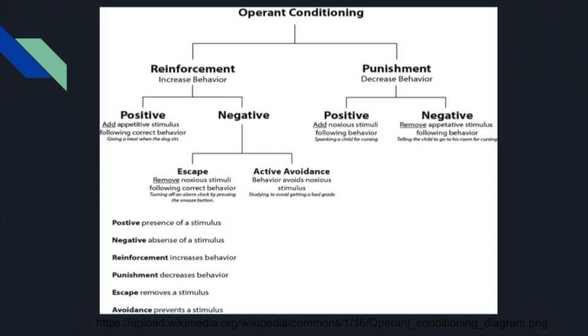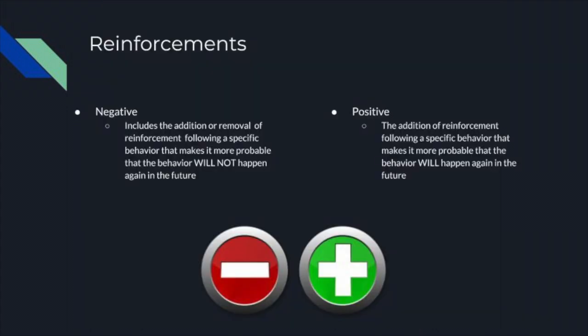The reinforcement branch is where we will focus, as it has been shown to be more effective than punishment in the learning environment. Adding punitive measures in the classroom creates a negative learning environment. It does not foster relational aspects that help promote change in students' mindset. As we know, mindset is a huge component to our success within learning. Utilizing both forms of reinforcement will have a positive impact on learning.